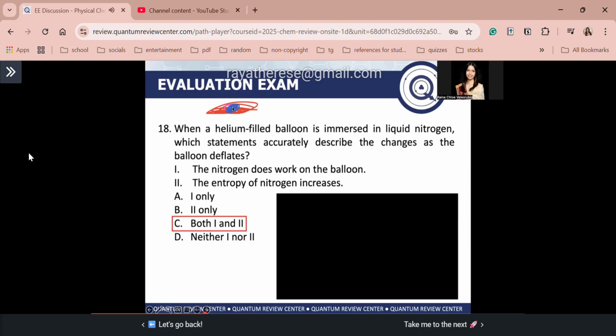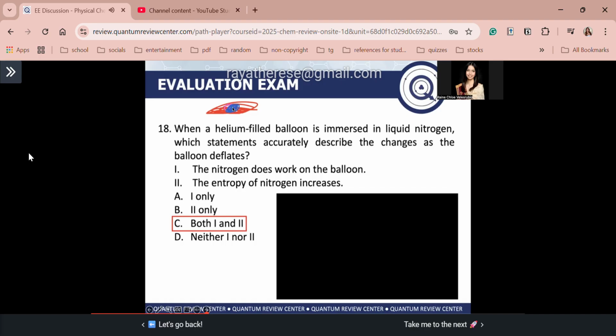Okay, next, what about statement 2? The entropy of nitrogen increases. Okay, now guys, okay, the nitrogen, it is a liquid bath at constant temperature. Okay, so, ang nangyayari kasi, guys, basically is yung helium gas inside the balloon, diba? Kapag nag-deflate ang balloon nyo, syempre, saan pupunta yung helium? Syempre, i-release yan ng system nyo, tama? Kasi nga, nag-deflate ang balloon. So, the helium, as it is being released by the balloon, saan pupunta yung helium?